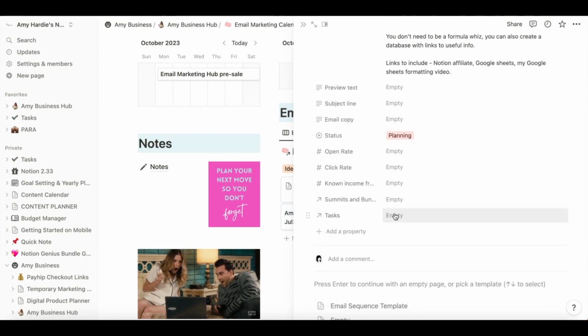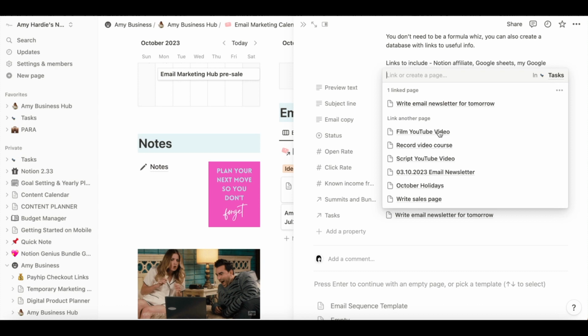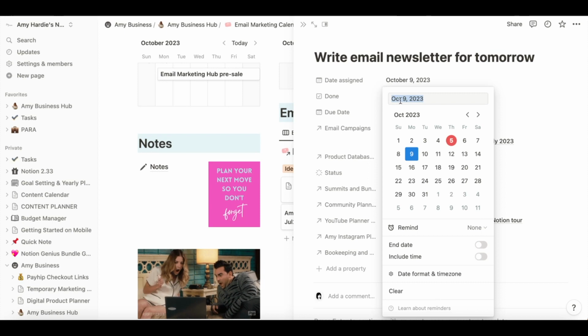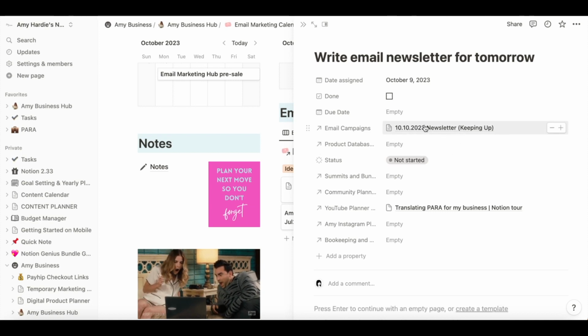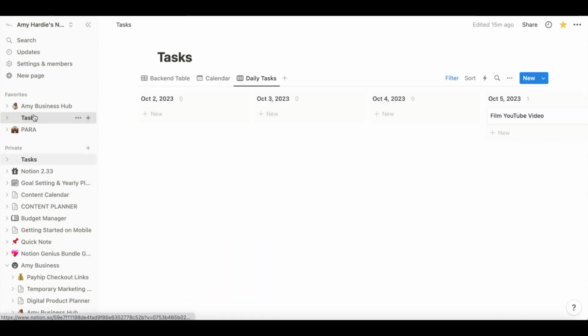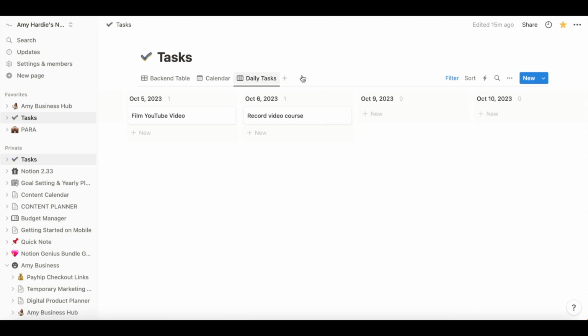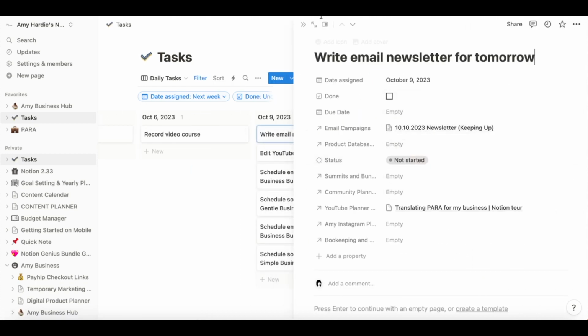What I can do is create a task to write email newsletter for tomorrow. That's what I'm wanting to do. I can go into that and I can set the date for the 9th of October. That means that I remember to write this email at least the day before it's due to go out. And that means that it will show up in my task list, which is, if I view by next week, you can see write email newsletter for tomorrow, and here it is, so I don't forget to write it.